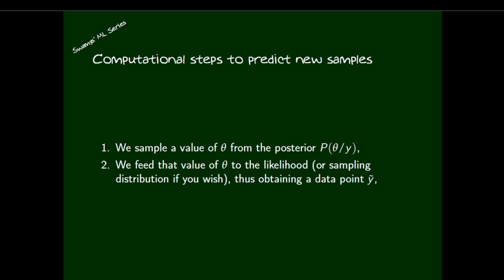The steps are very simple. Directly take some sample values of the parameters theta from the posterior distribution and feed them to the likelihood distribution. So it creates a sample. That new sample is y tilde, but y tilde is not that reliable. We have to verify whether it is compatible with the new situation or the existing distribution of the population under the circumstances. And we do the model check.